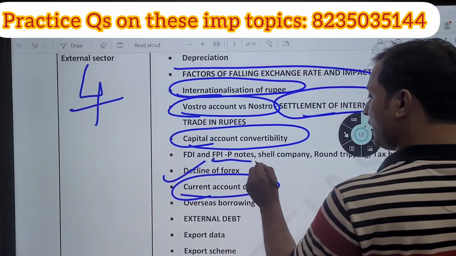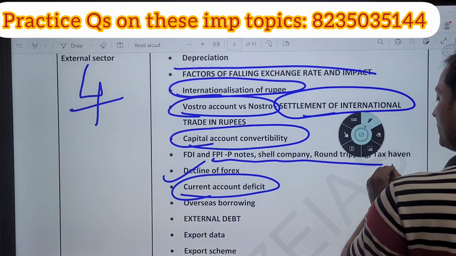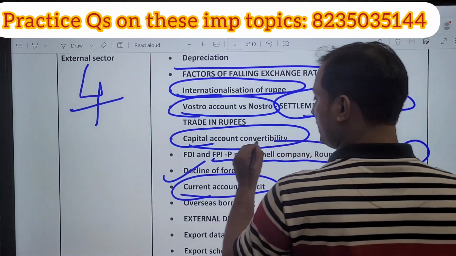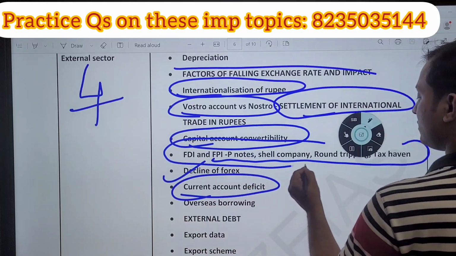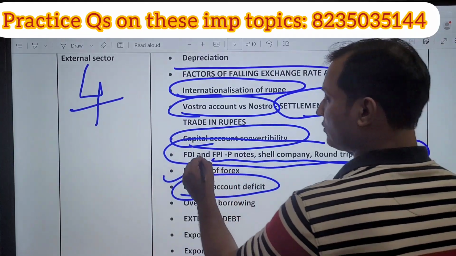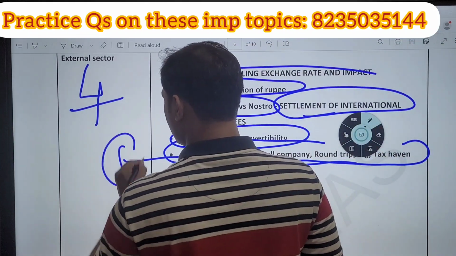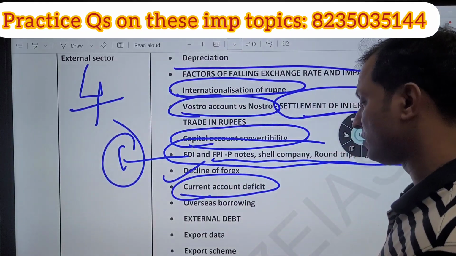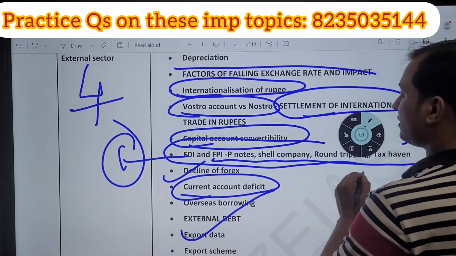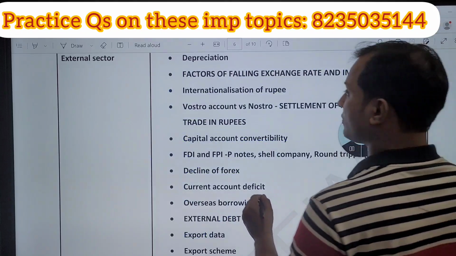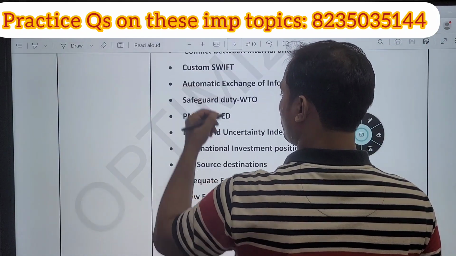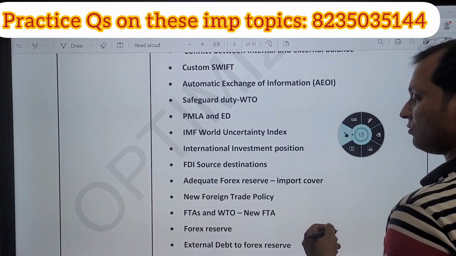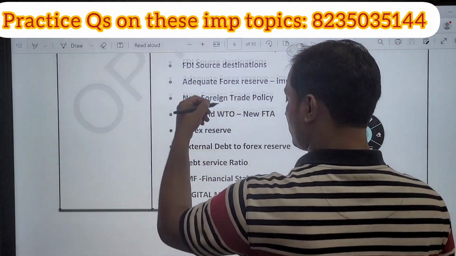Then guys, FPI, P-notes, shell companies, round tripping, and tax havens are very important. At least one question is expected from this portion. Then external debt and various export schemes because of the foreign trade policy; they can ask you this.